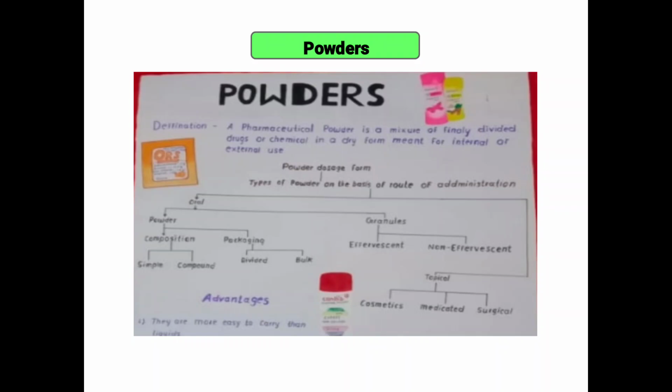Simple and compound; packaging, divided and bulk; granules, effervescent and non-effervescent; topical, cosmetic powder, medicated and surgical. So powder is used for internal and external use.